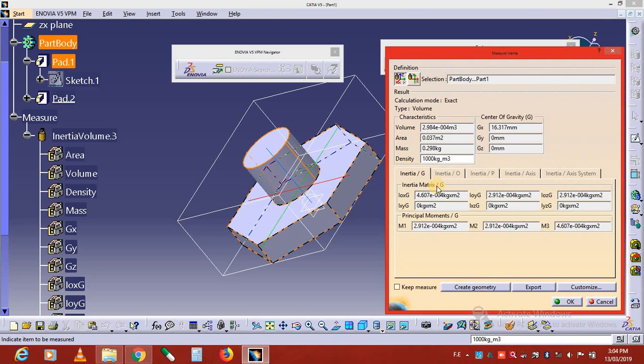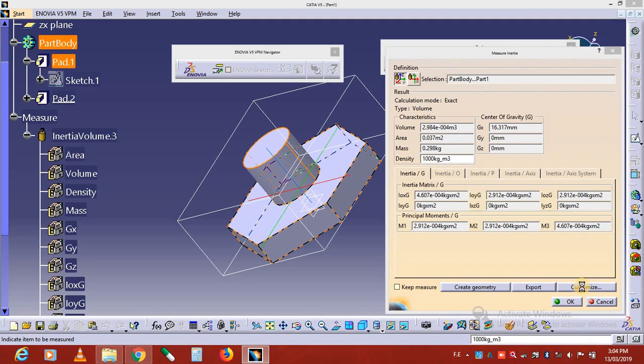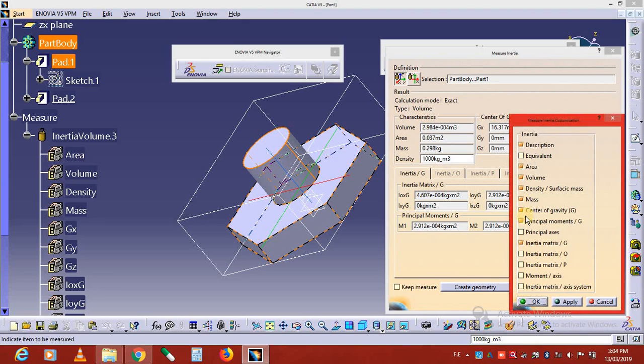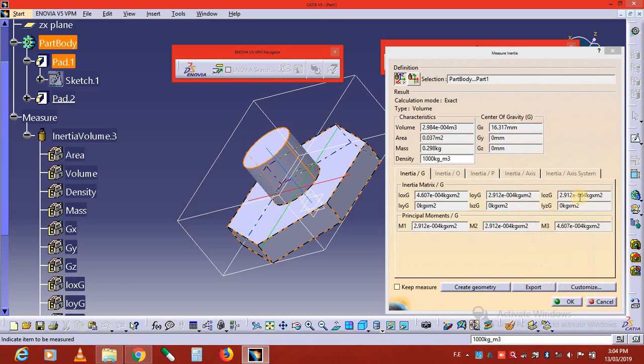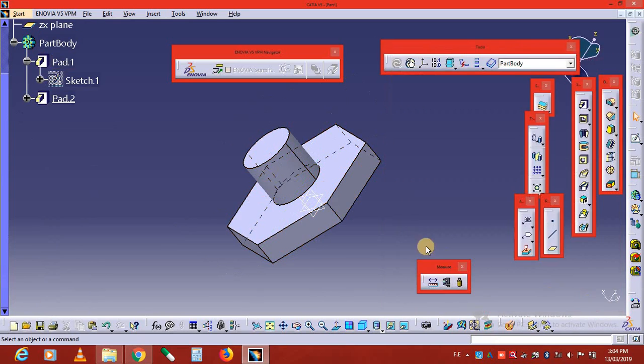All this information is shown on one page. We can customize here also. Area, inertia, all these points you can select or deselect as information. So this is a useful tool for analysis.